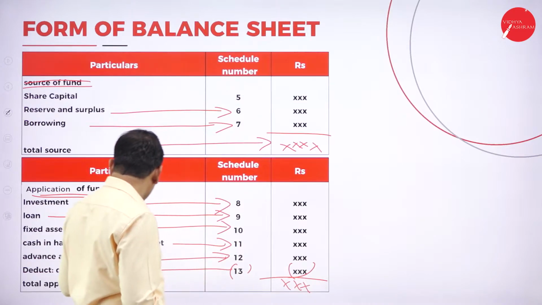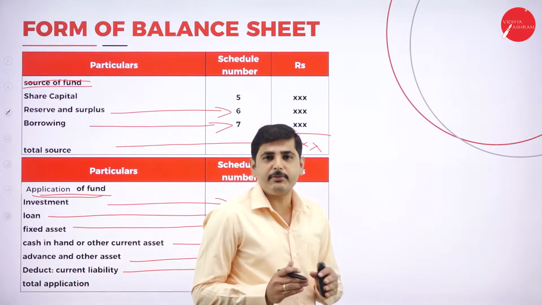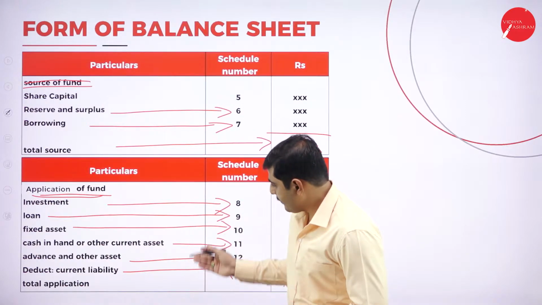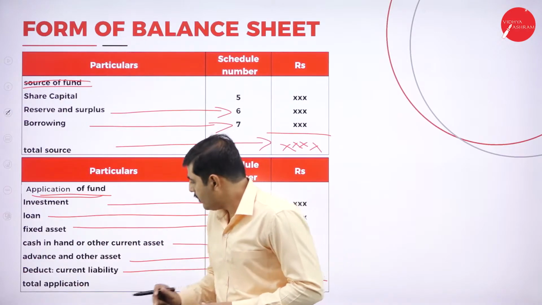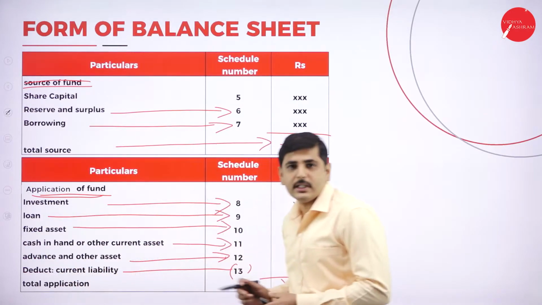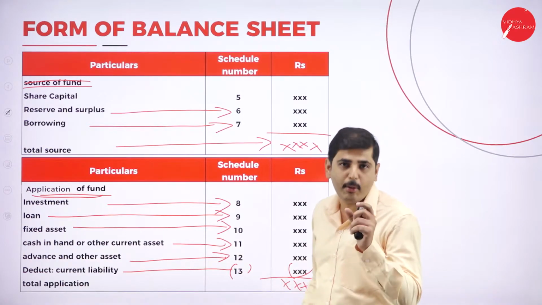Now, after current liability, schedule numbers 14 and 15 can be shown separately, apart from the balance sheet. Sometimes they will show schedule number 14 and 15 here only, but they will not add the amount. Keep this in mind.